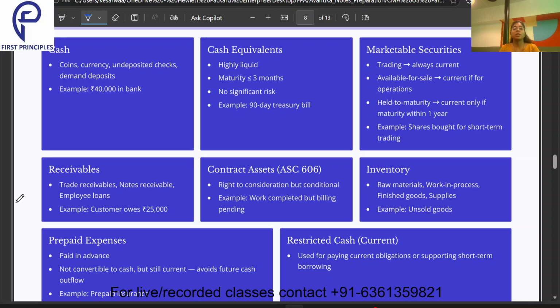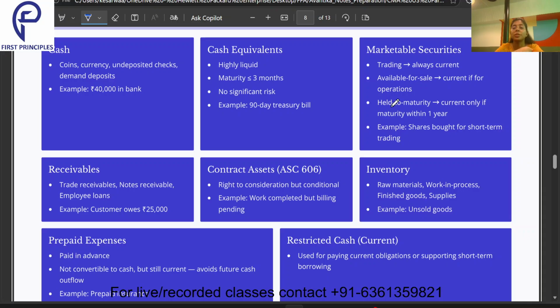Then marketable security. Marketable securities are of three types: trading, available for sale, or held to maturity. Trading securities are always current. Why? Because you are buying and selling them frequently. Available for sale means you are not holding it for trading purpose and you are not holding it till maturity, but if you get a good price, you're going to sell it off. So it is current if it is for operational purpose.